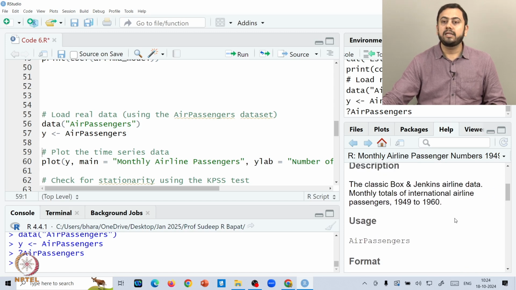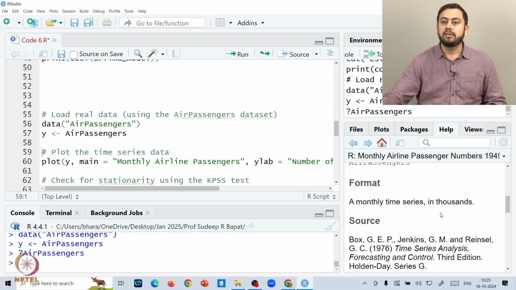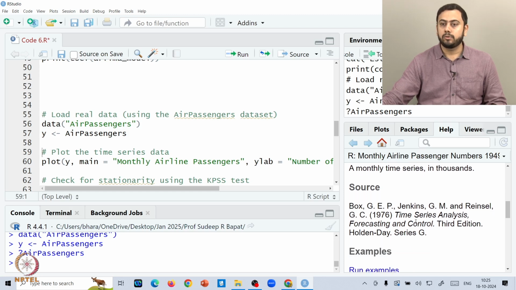This data set is from Box and Jenkins airline data, between 1949 to 1960, and this is a monthly time series in thousands, right, and this is exactly the source. It dates back to 1976 from this book by Box, Jenkins and Reinsel: Time Series Analysis, Forecasting and Control, the third edition, okay.